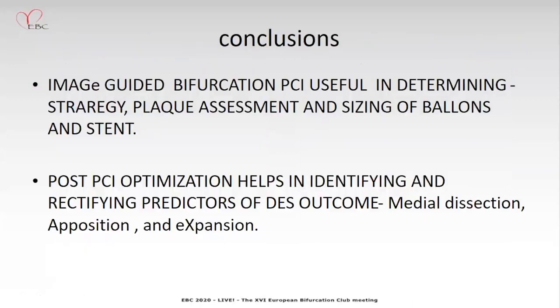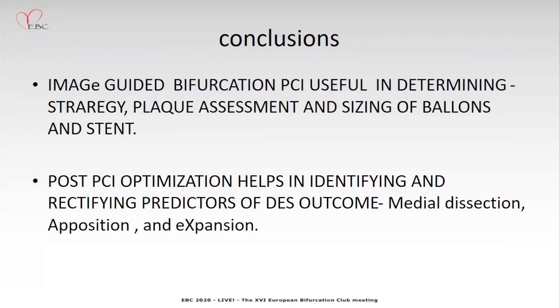So image-guided bifurcation PCI is useful in determining the strategy, whether you want to go ahead with a single stent strategy or two stent strategy, based upon the side branch assessment. And you can assess the plaque, whether it's a calcified, lipid or fibrous plaque. Based upon that, you can decide the appropriate plaque modification strategy, and the sizing of the balloon and stent can be decided based upon the OCT imaging.